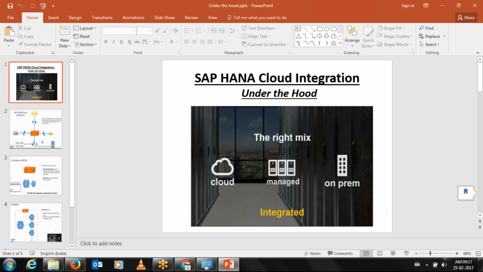So directly connectivity to your ECC like your PI is not there in the HCI, but you need to do some extra steps to import the custom iDoc or extended iDocs. Actually, we will also be able to connect on-premise systems.